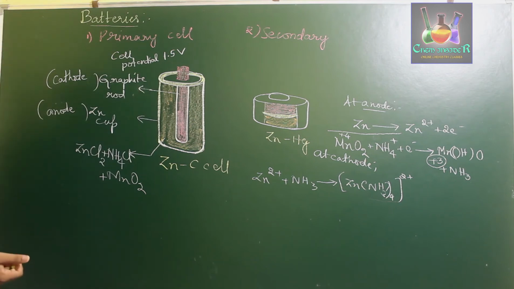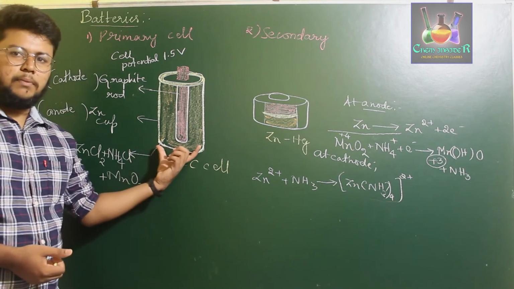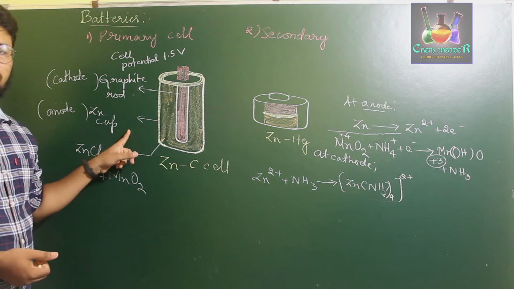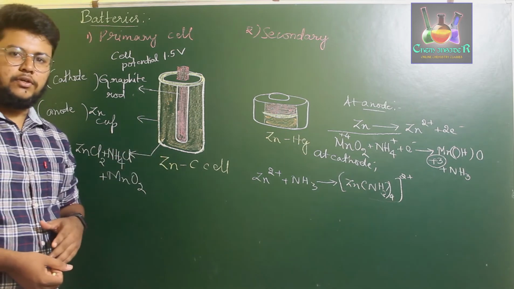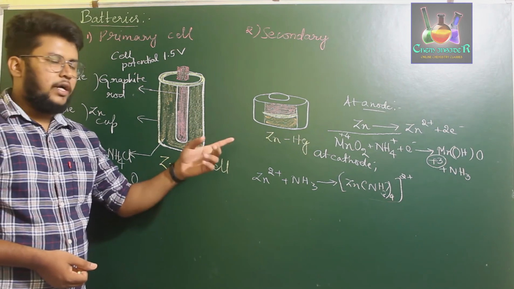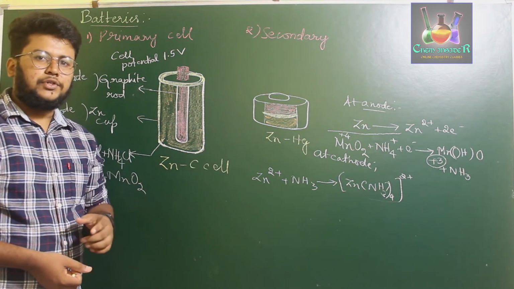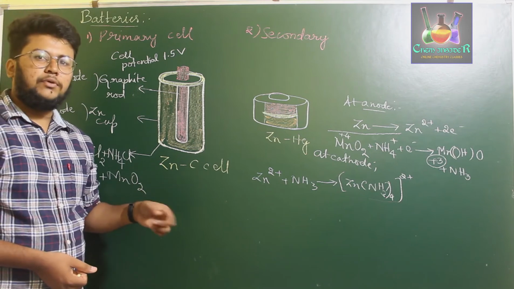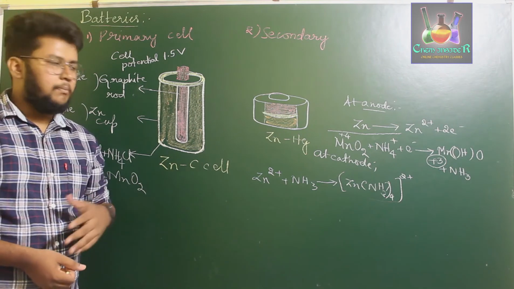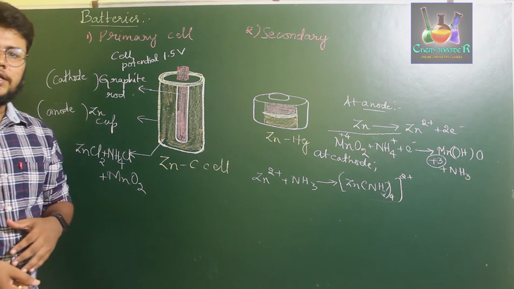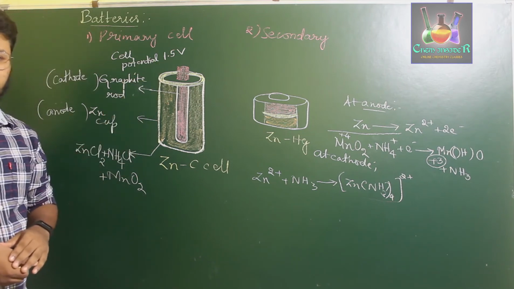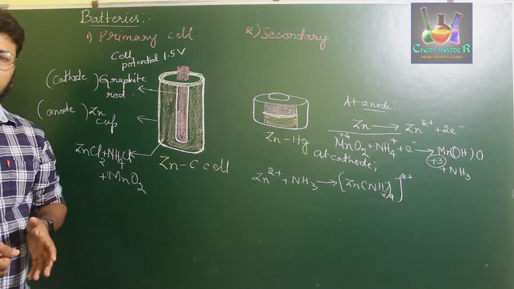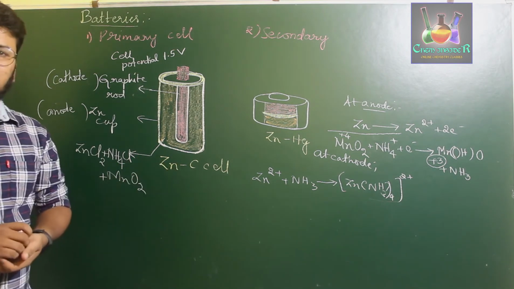So what happens in this cell is, at the anode, where we take the zinc cup as the anode, zinc undergoes oxidation to form Zn2+, liberating 2 electrons. Those 2 electrons react with MnO2 and NH4+, leading to the reduction of +4 oxidized Mn to +3 oxidized Mn. Hence, the overall reaction leads to a potential of 1.5 volts. So this is about the primary zinc carbon cell.